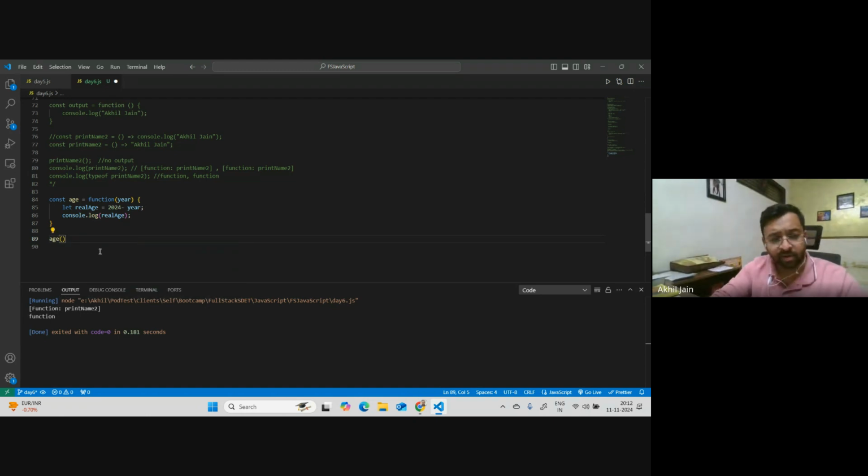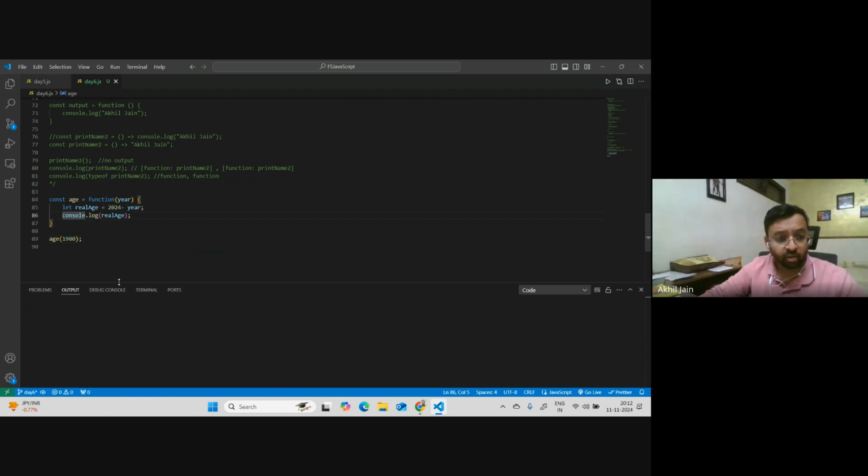So the normal function will work, so I'm not writing it there. Let's say this is 1980, right? So the person should be of how many years? 44 years, right? And this is what we wanted to print. Let's run this and see what we get. We get 44, right? We get 44.